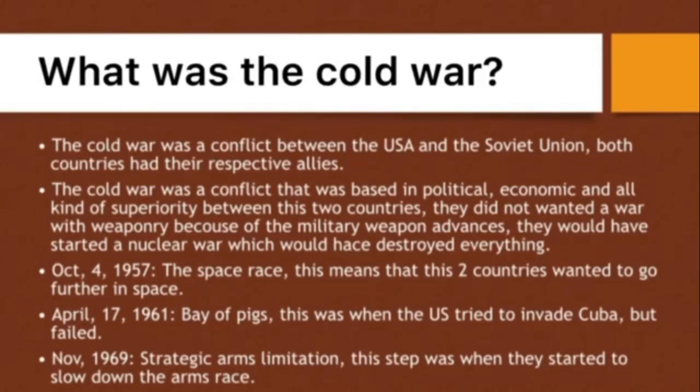Important dates of the Cold War are October 4th, 1957. This was a space race. This means that the two countries, the Soviet Union and the USA, raced to see who could get further in space. Then it was April 17, 1961, the Bay of Pigs. This was when the US tried to invade Cuba, but they failed. And then we have another two important dates: November 1969, the Strategic Arms Limitation, and November 9, 1989, when Germany finally reunited again.